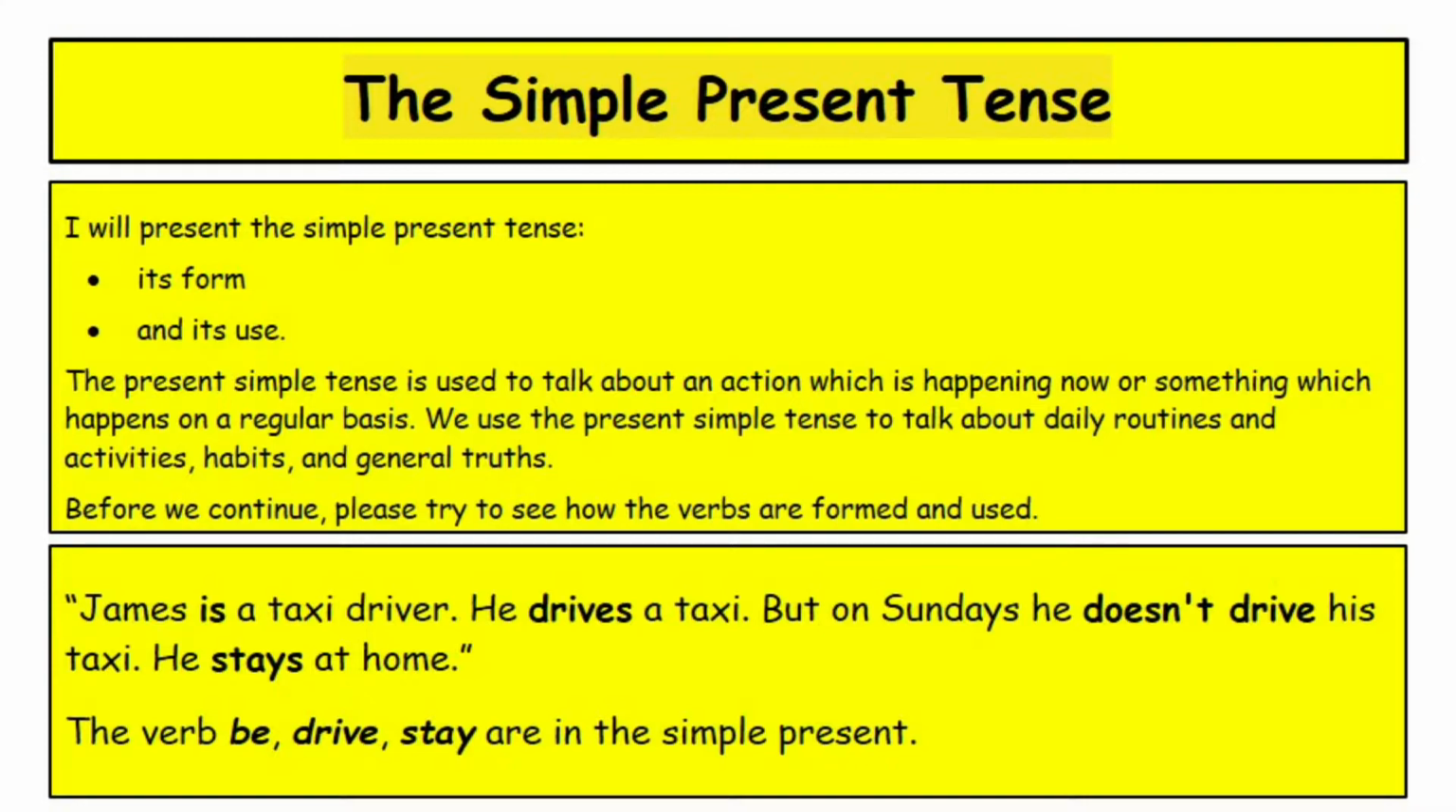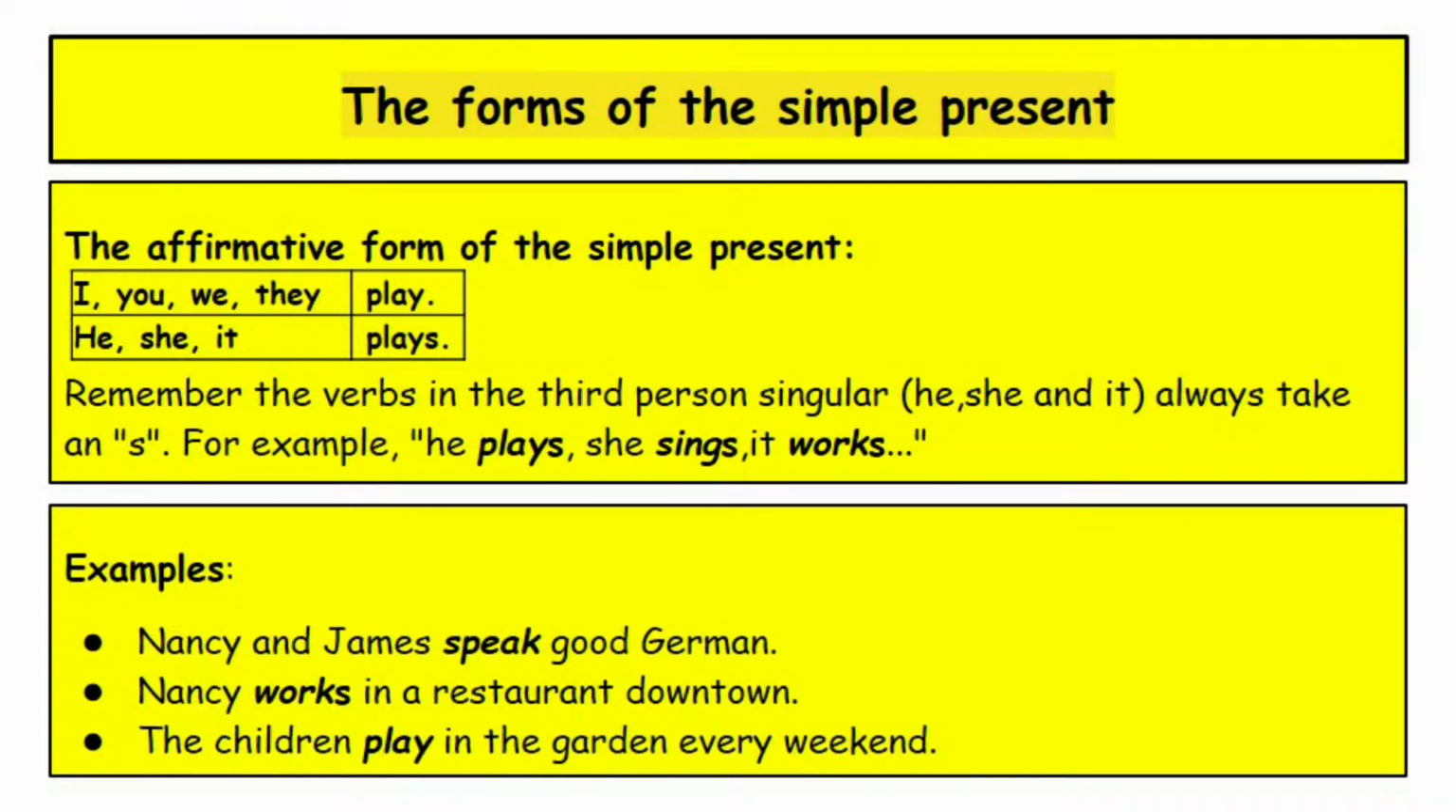Before we continue, please try to see how the verbs are formed and used. James is a taxi driver. He drives a taxi, but on Sundays, he doesn't drive his taxi. He stays at home. The verbs be, drive, stay are in the simple present. The form of the simple present.